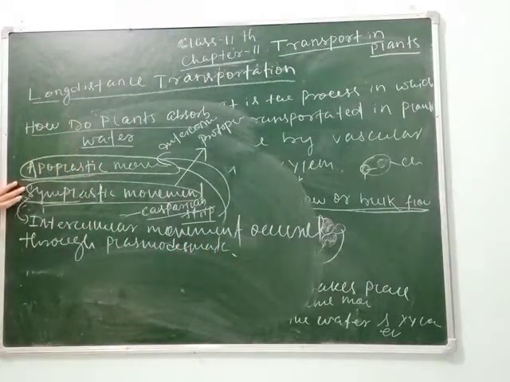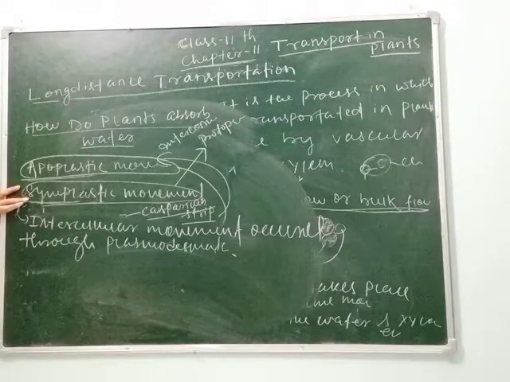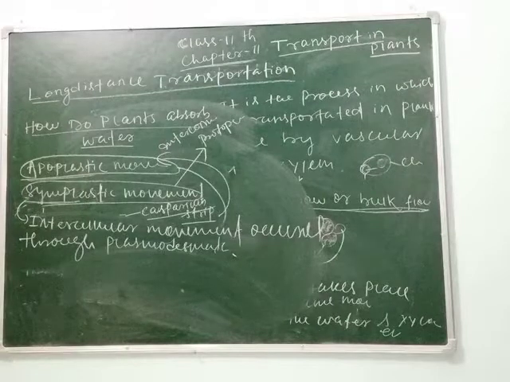So students, in symplastic movement, I have told you about plasmodesmata. You will study this plasmodesmata in detail in photosynthesis, but still you need to remember this, as we know that its movement depends on the streaming of the cytoplasm or protoplasm. So its movement is slow when compared to apoplastic movement.